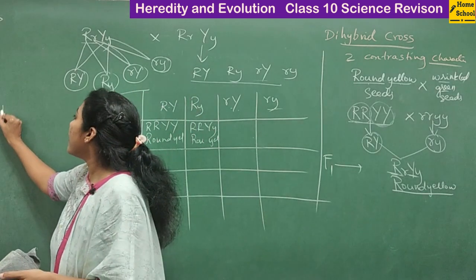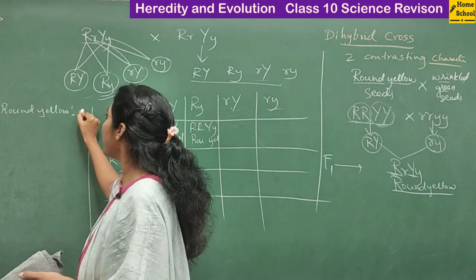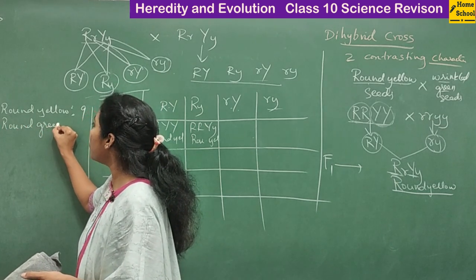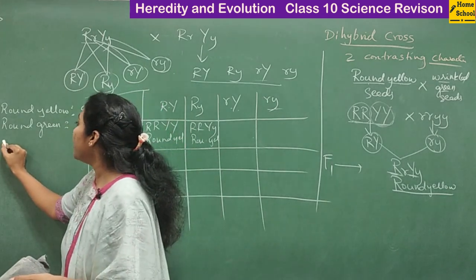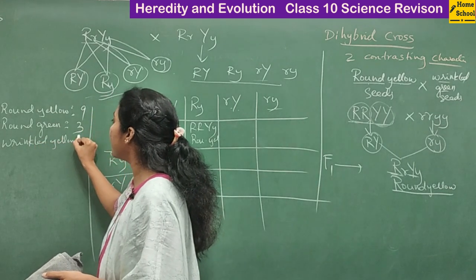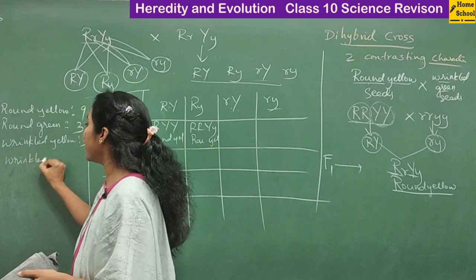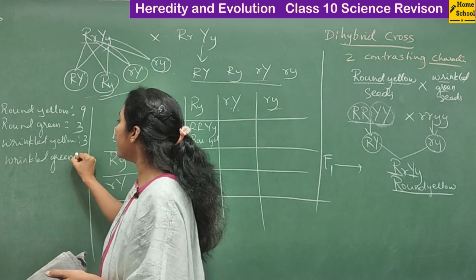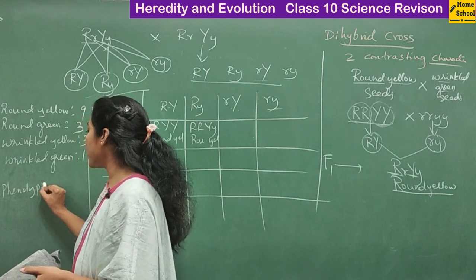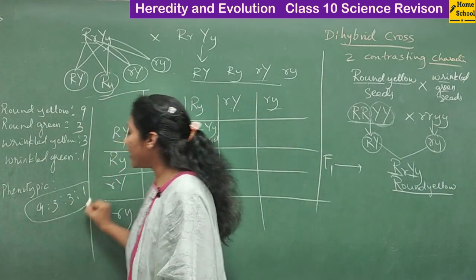See, round yellow plants that you get in F2 generation is 9. Similarly, round green plants that you get in F2 generation is 3. And you will get the wrinkled yellow variety, 3, and a very different plant that you get, that is the wrinkled green variety. Wrinkled green variety 1. So the phenotypic ratio of F2 generation is 9:3:3:1. This is really very important, guys.